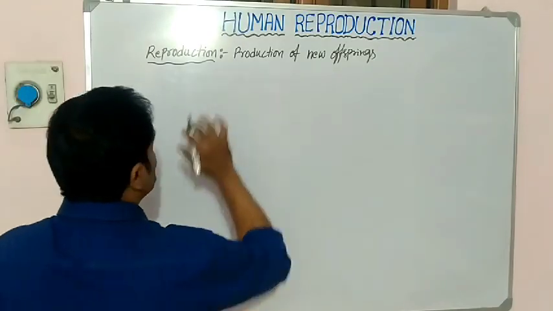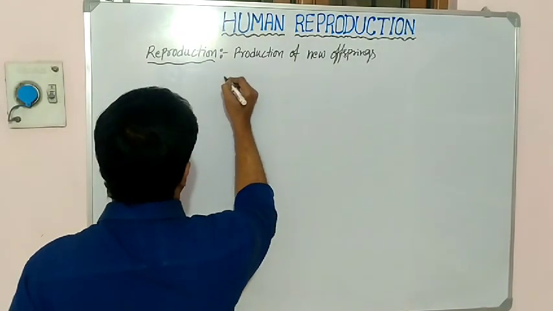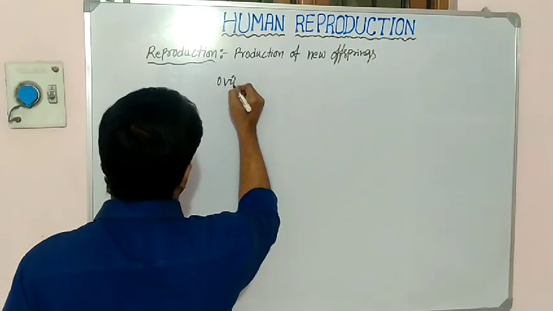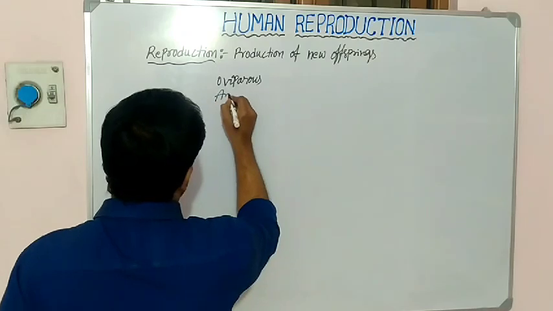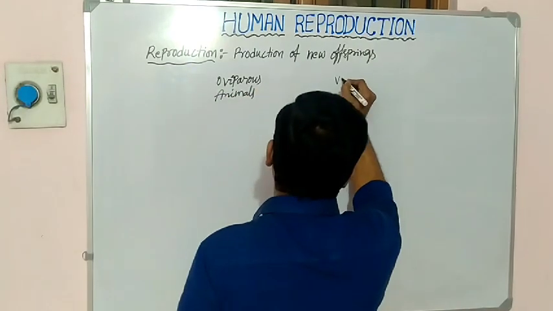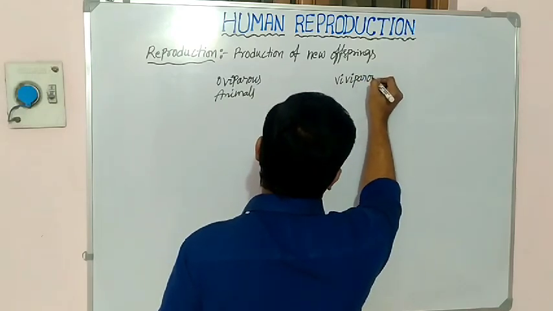They are classified into two types. The first one is called oviparous animals, and the second one is viviparous animals.